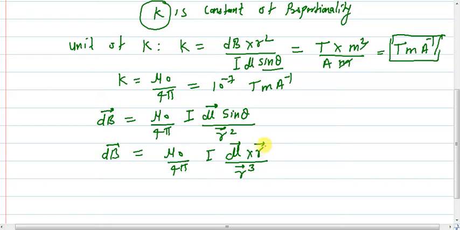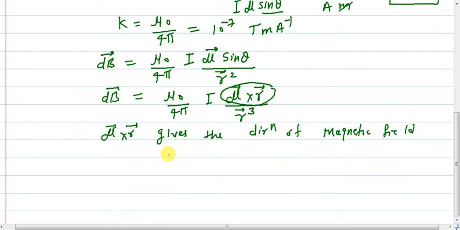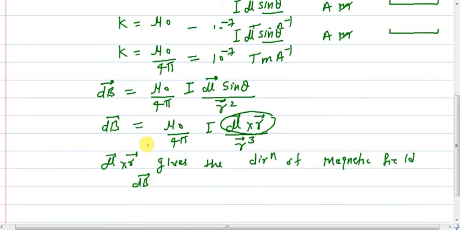Okay, now the direction is given by this cross product, dl cross r. The cross product of dl cross r gives the direction of the magnetic field dB.